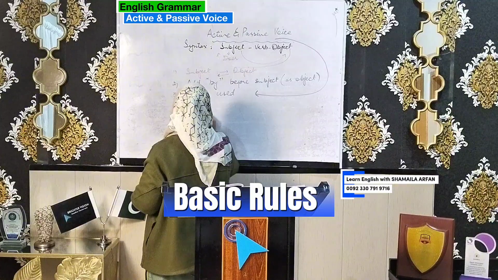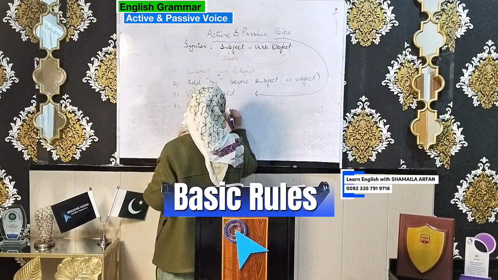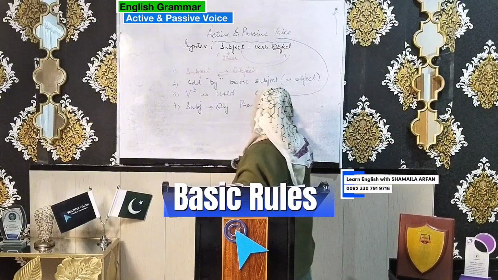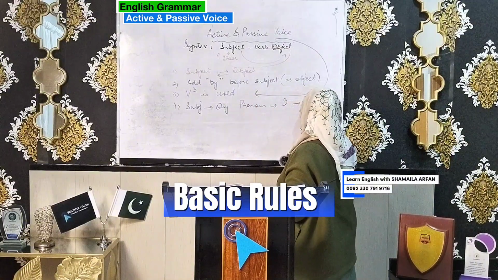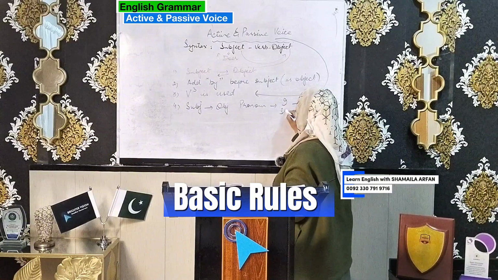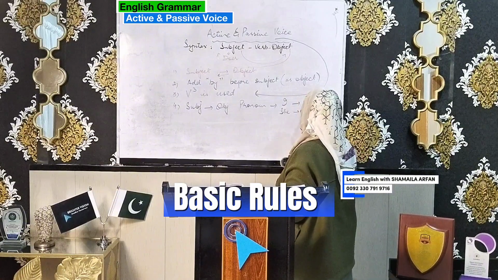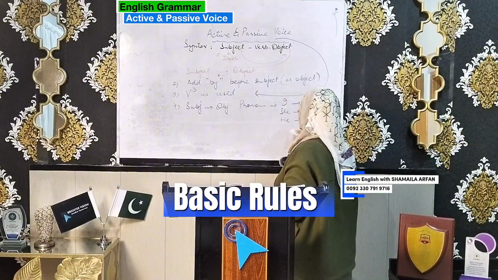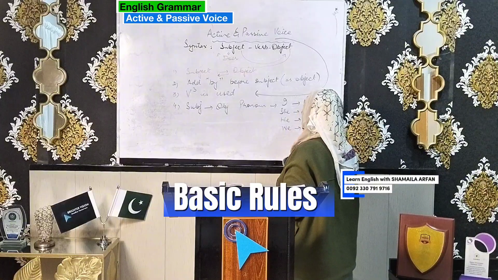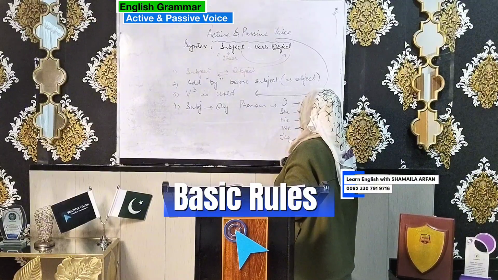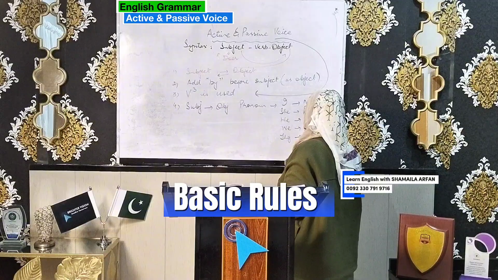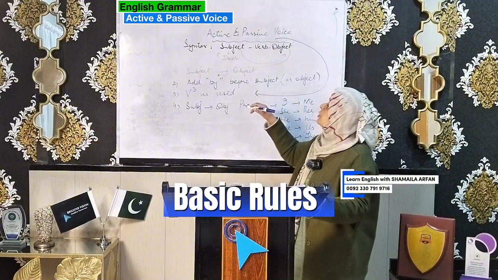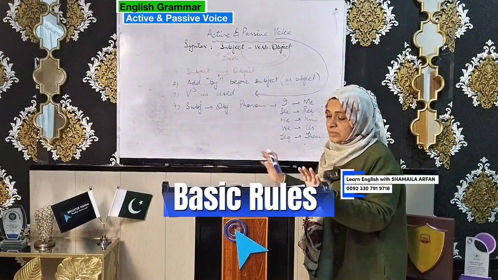When the subject is changed into object, the pronoun will be changed. For example, I will change into me, she will change into by her, he will change into by him, we will change into by us, they will change into by them, and so on. Are you getting it? This much is clear. So these are the simple rules of active and passive voice I gave you.